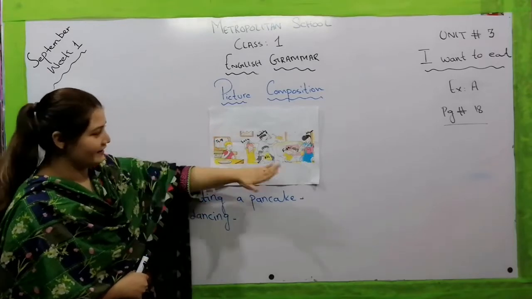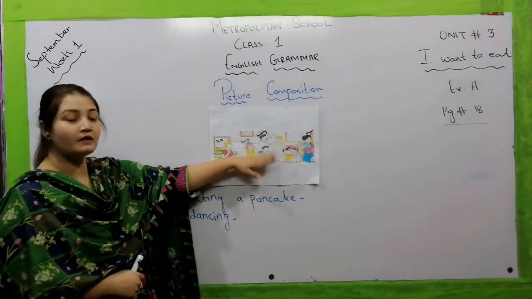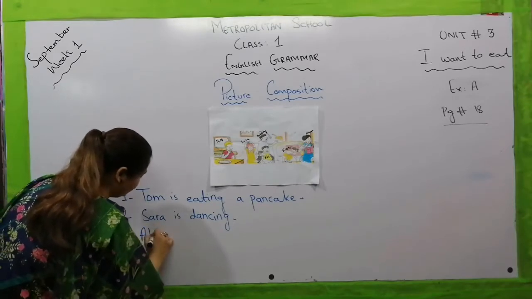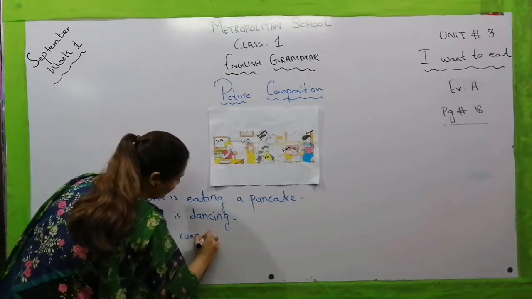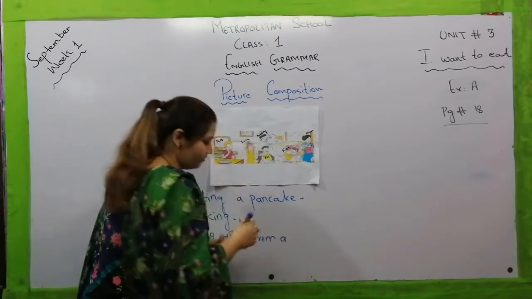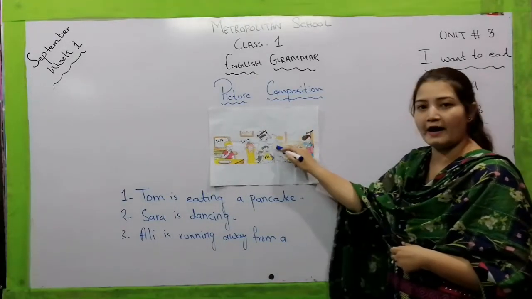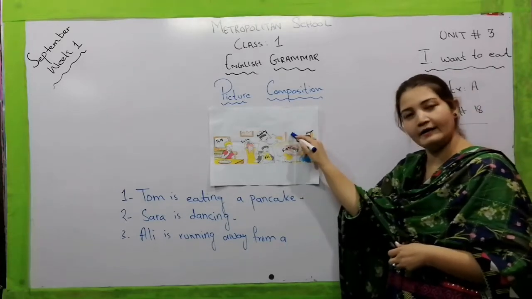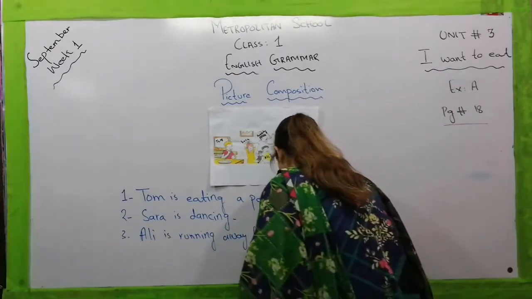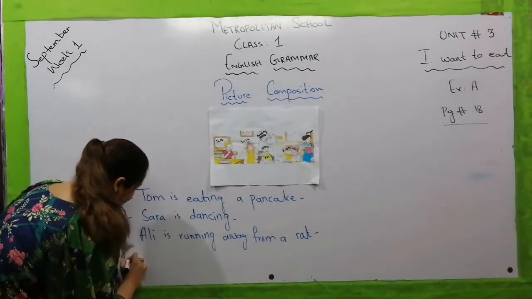Now let's move towards the next picture. There is a boy who is looking very scared. He is running away from something. So what are we going to write? We are going to write that Ali is running away from, what is he running away from? Can you see in the picture? There is a rat here. So he must be afraid of this rat and he is running away from this rat. So we are going to write it as Ali is running away from a rat. Are you afraid of rats? Well, I am really scared of them.